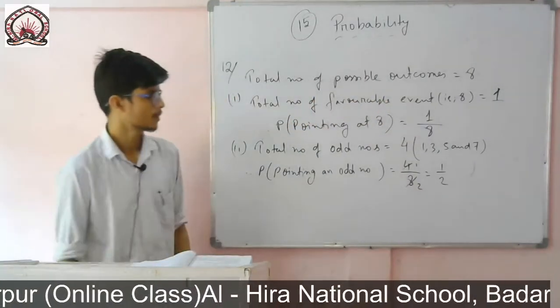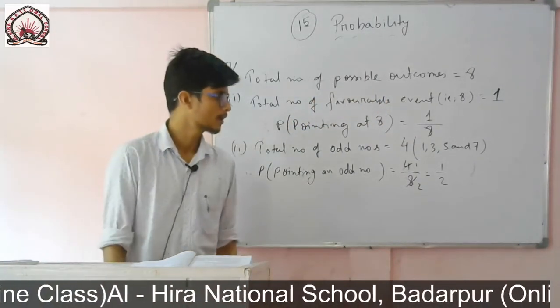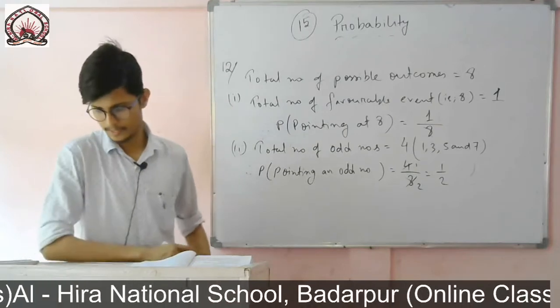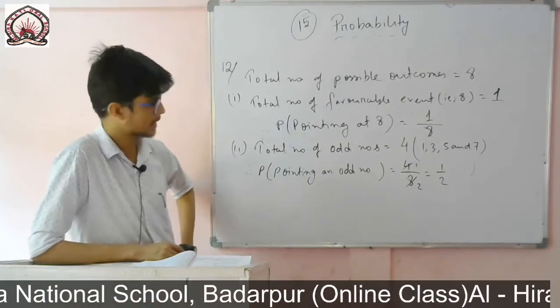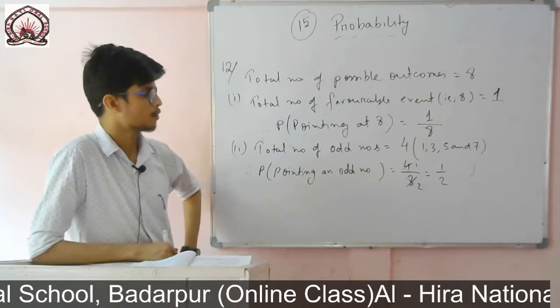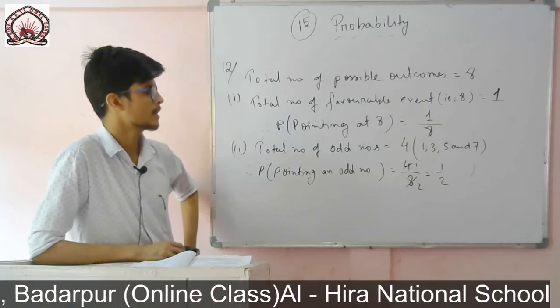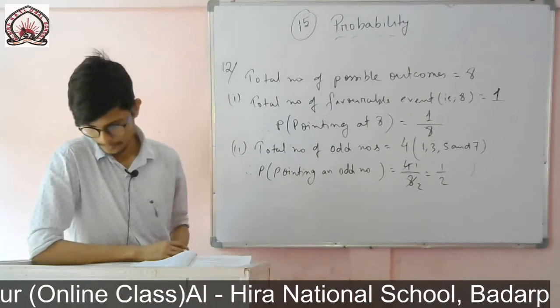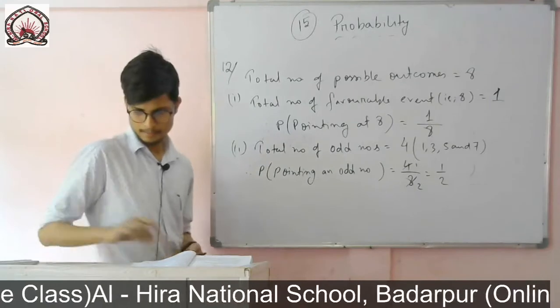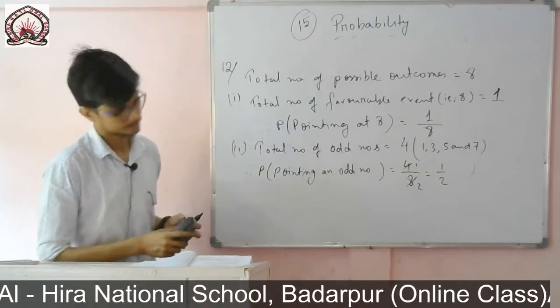Total number of odd numbers is equal to 4: 1, 3, 5 and 7. These are the odd numbers. So pointing at an odd number is equal to 4 by 8. If I cancel it, then it will be 1 by 2. The next one, number greater than 2.